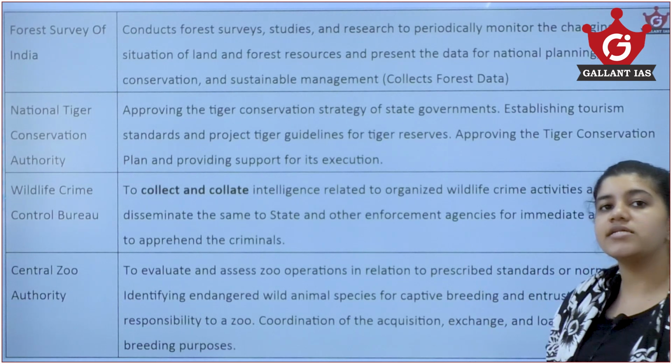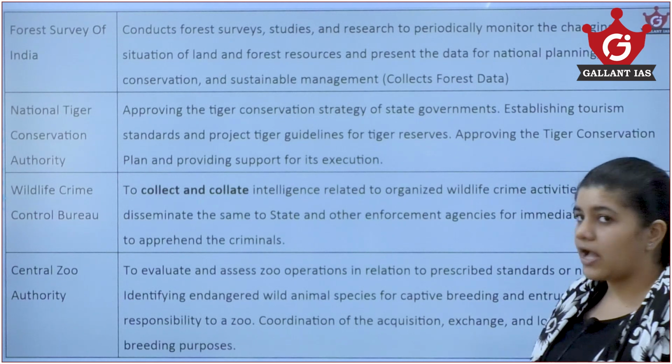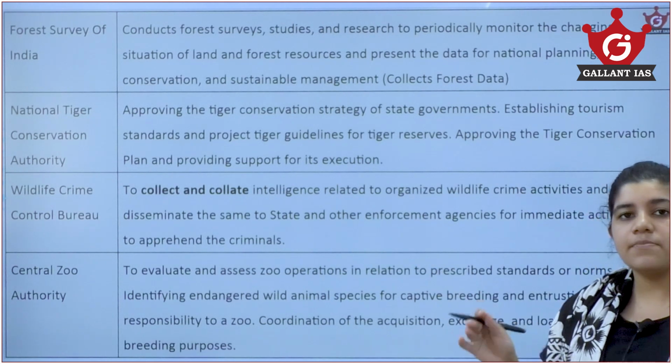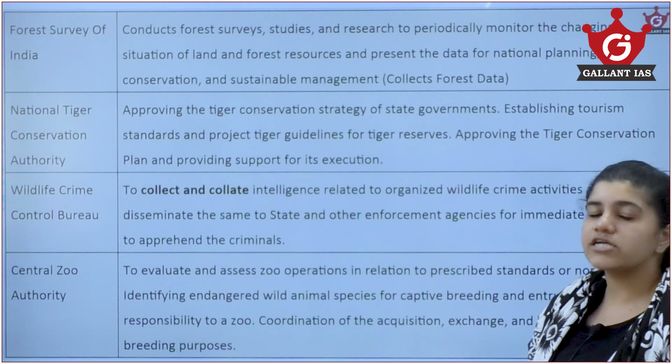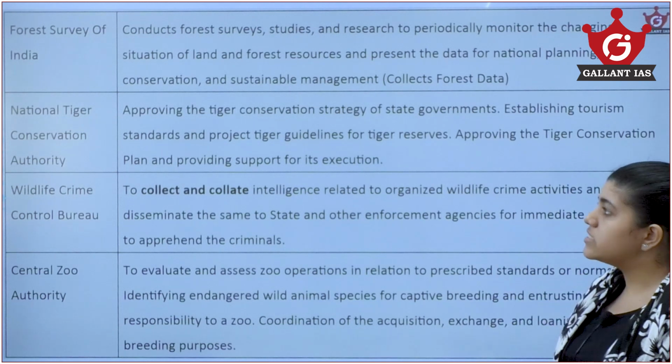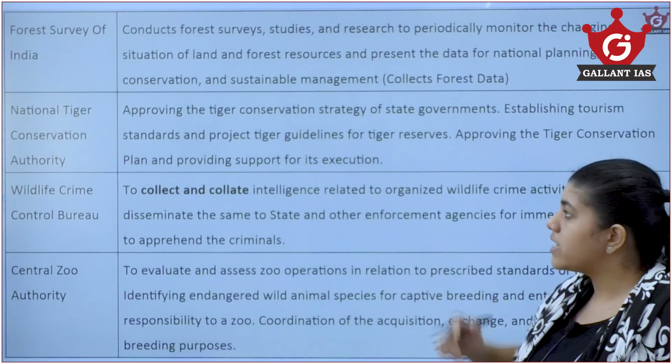This is one of the tasks that is given to the Forest Survey of India. If you are taking the National Tiger Conservation Authority, their main function is to protect the tiger, implement Project Tiger and such, to conserve the tiger, and that is their important function.